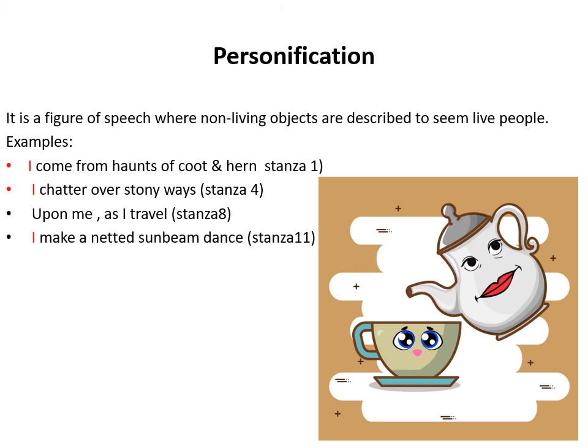I make a netted sunbeam dance. I make a net, यानी कि मैं एक नेट बनाती हूँ, so it is the virtue of a living person. बनाने का काम living beings का है, but here the brook is making something. So it means personification is used here. I slip, I slide, I gloom, I glance. Here all these are the qualities of living beings. जितने भी living objects हैं, they do these activities. Slip यानी फिसलना, slide, gloom, glance, देखना.